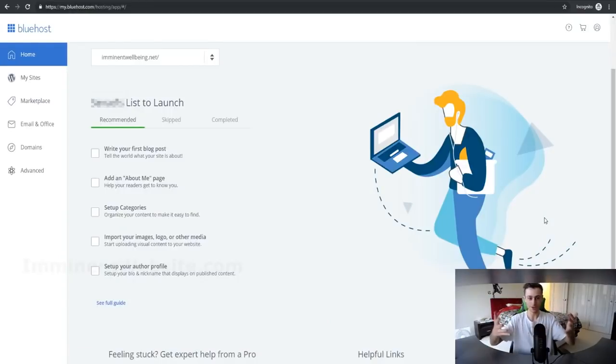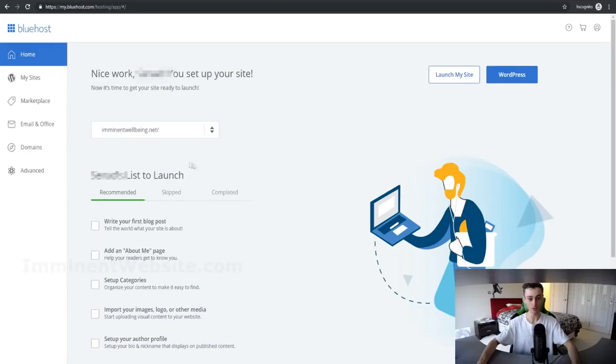Let's be honest, has this not been an easy process so far? Even right here, we have a launch checklist for how we can set up our blog. It's going to be a similar layout structure for your online e-commerce store if you want to build an online store. Since we're going to start this tutorial building a blog, we have a step-by-step guide, and we can see the full guide right here to launch your own website completely. It's so easy nowadays. It's just insane how updated everything has been as of recent, because I know for a fact it never used to be this easy.